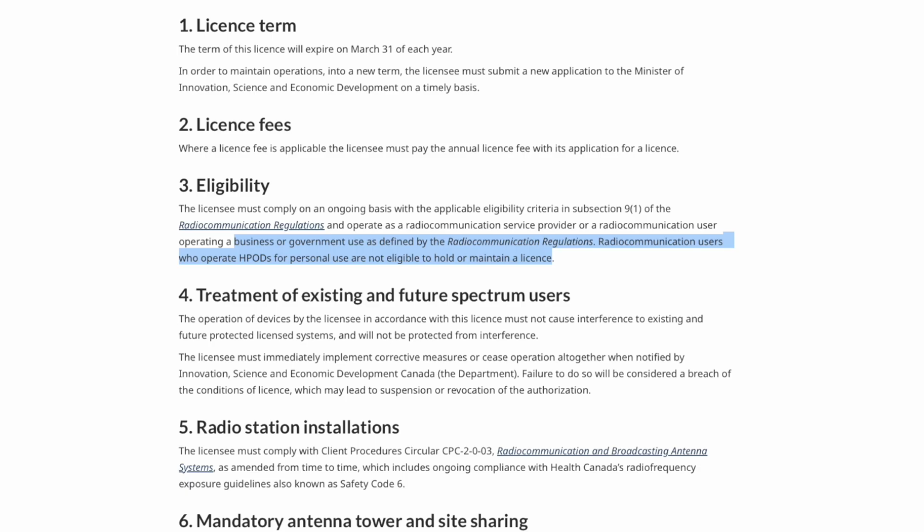A few important caveats. The R1 license is available only to businesses and government organizations. Personal use is explicitly excluded from the eligibility rules. It requires an annual renewal application and coordination with licensed earth station operators if you're deploying within 25 kilometers of one. If all that applies to your situation, it can be useful for UNII-1, but it's not something a home user can access.